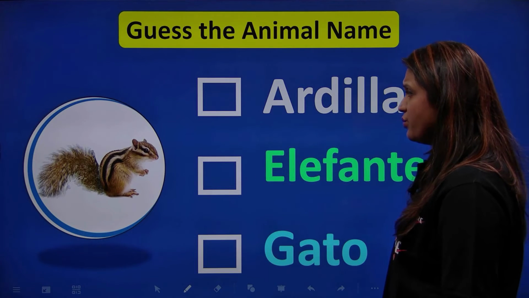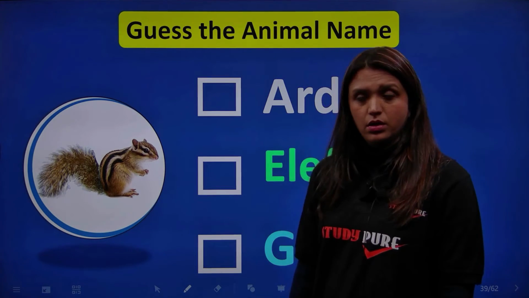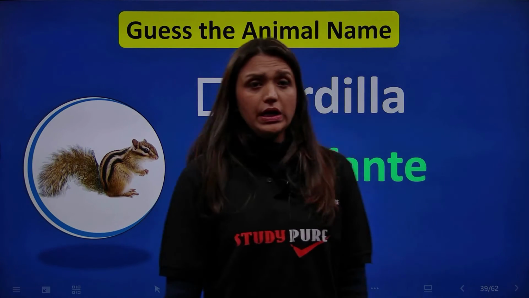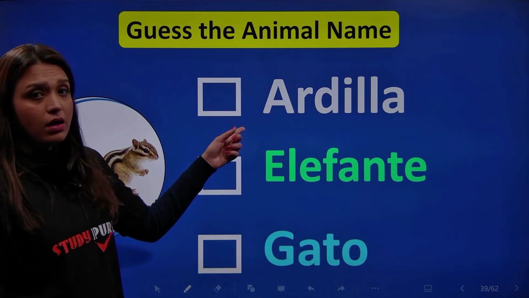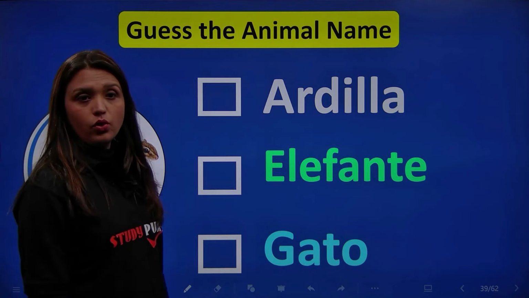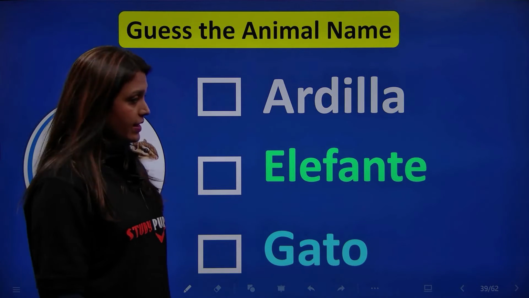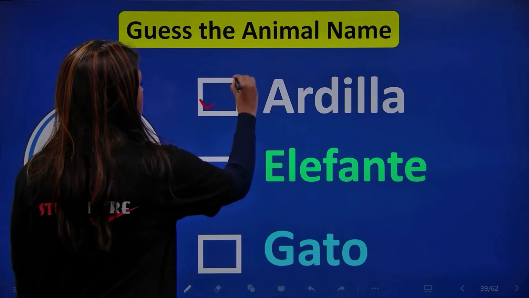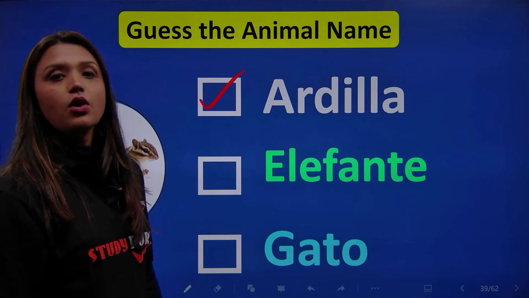Ooh, what do we have? We have a tiny squirrel here. And how do we call a squirrel in Spanish? Ardilla, elefante, or gato? Yes, you're right. Ardilla. That's correcto.